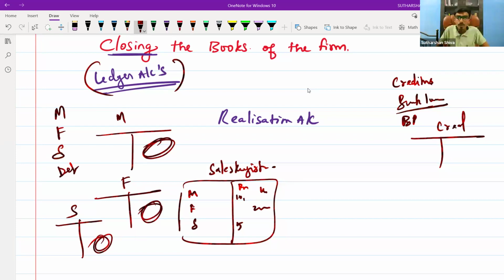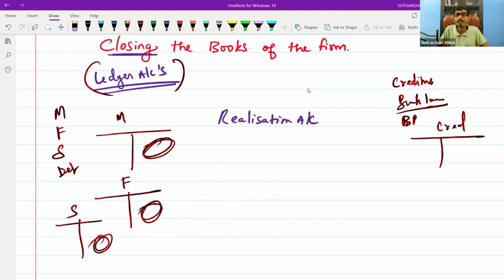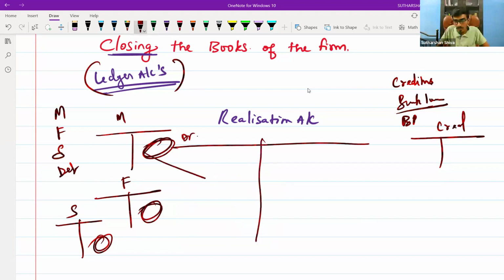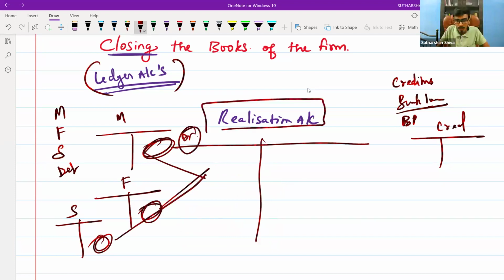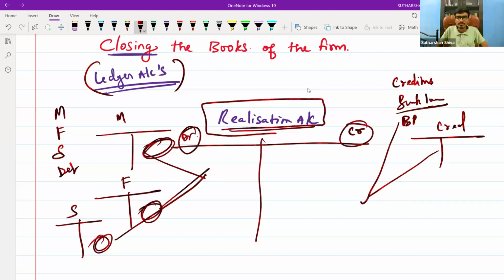But to simplify the process of accounting, all the asset balances will be transferred to one account known as the realization account. For the transferring purpose only, we have the realization account. In the same way, all the liabilities will be transferred to the realization account on the credit side. Why should you open a realization account?